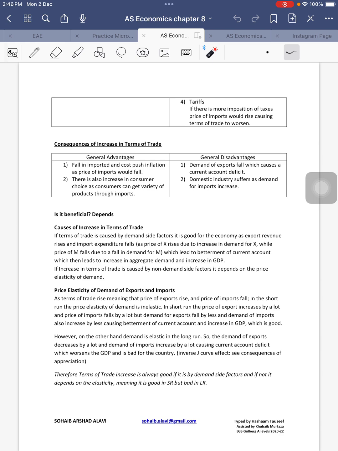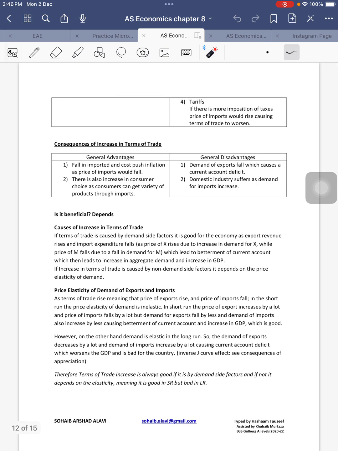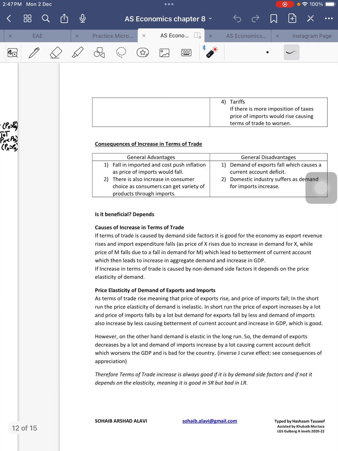I want to divide that, even though today's lesson will be a relatively shorter one, because the consequences part is very important, especially for 12 mark essay questions. So again, inshallah, the aim is to divide these two subtopics into two different lessons, so that it makes it easier for students to understand these concepts.